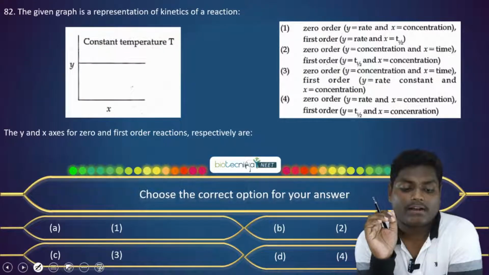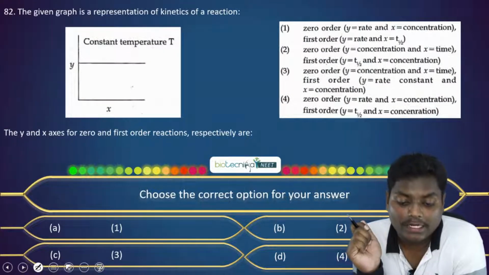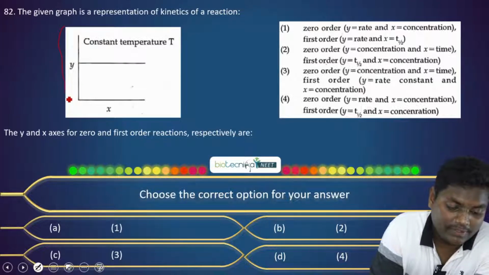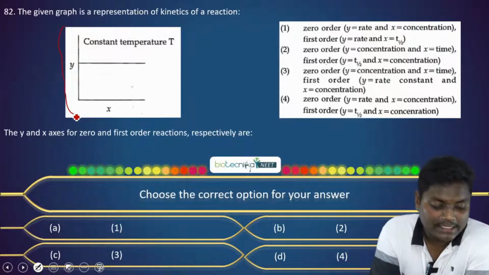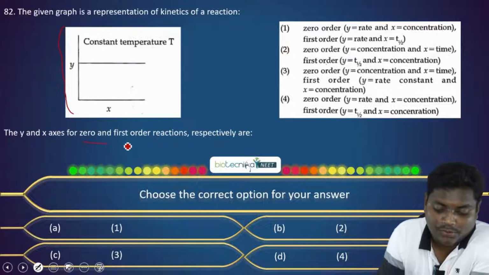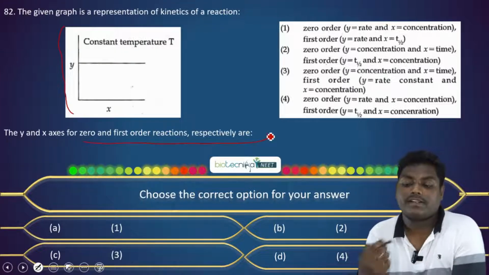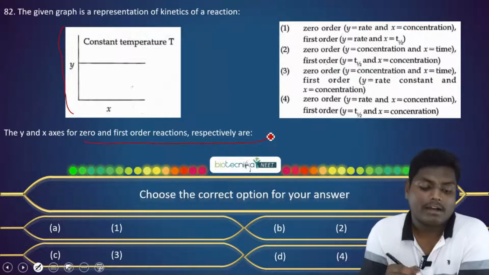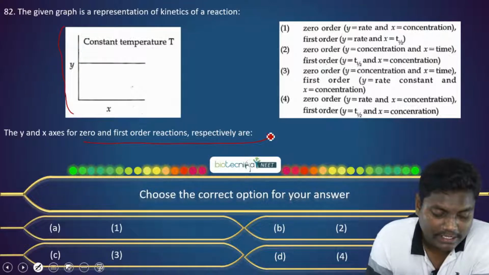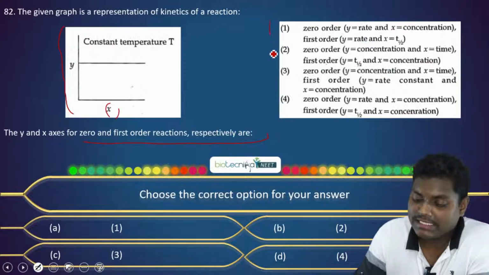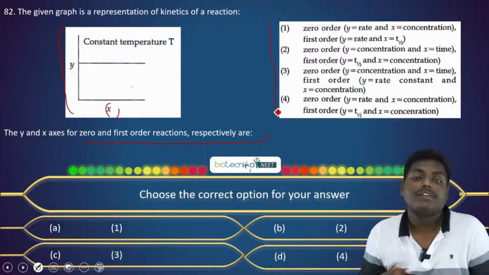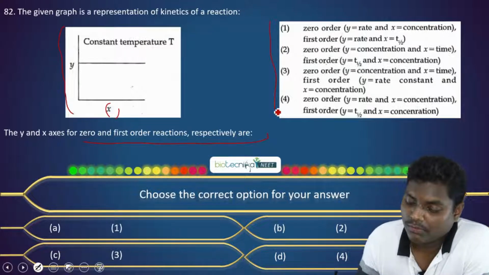The given graph is a representation of kinetics of a reaction. They have given us a graph, and it says the y and x axes for the 0 and the first order reaction are respectively. We have a graph where y and x are represented by various things that we'll see in these options. Now which of these will be correct? Let's check one by one.